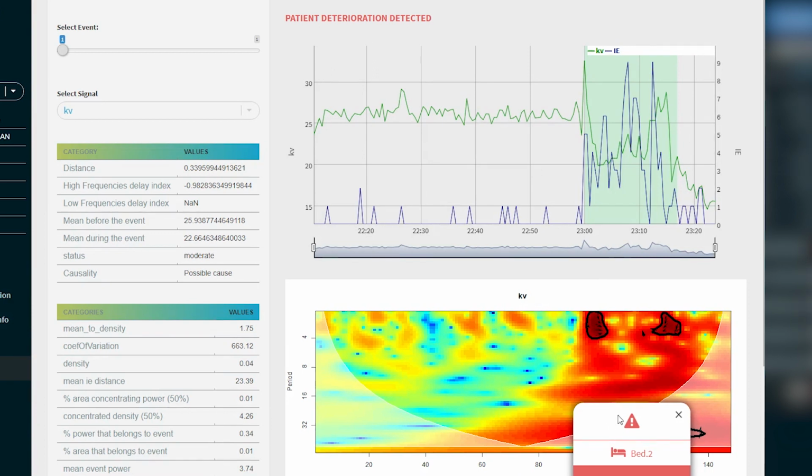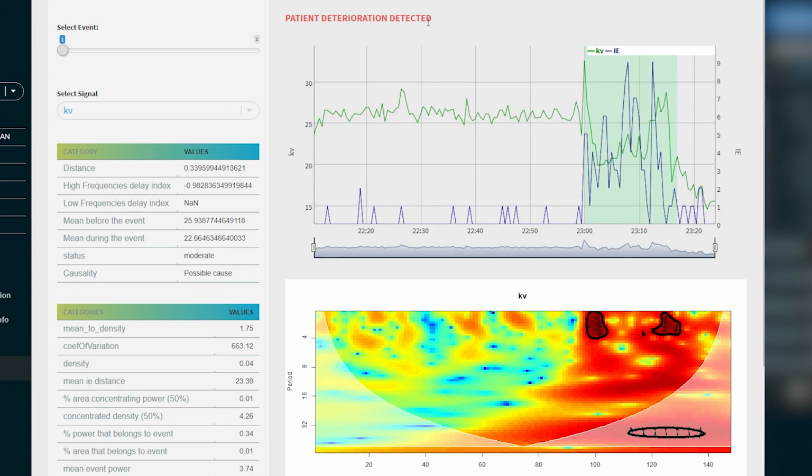The first one is an actionable alert, meaning that an ineffective effort event has been detected, and as such it is highlighted once again with light green. The other type of alert is represented with the text right here.